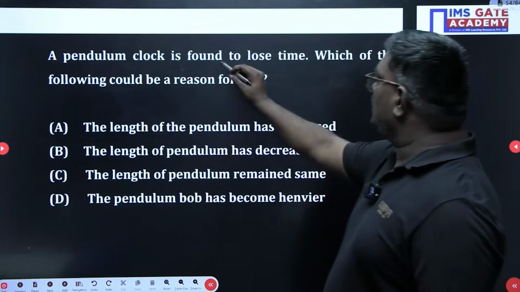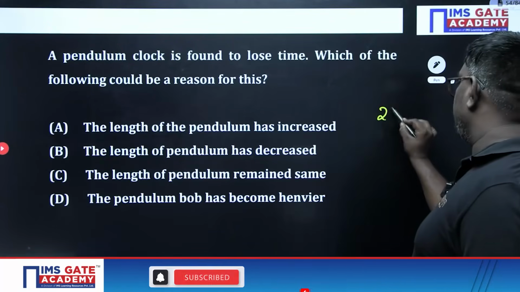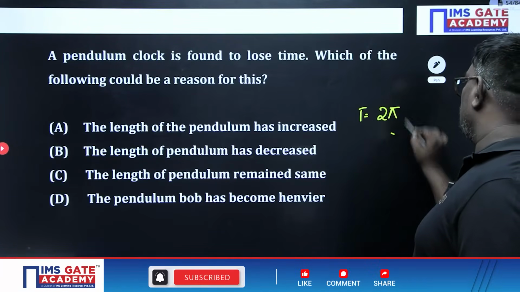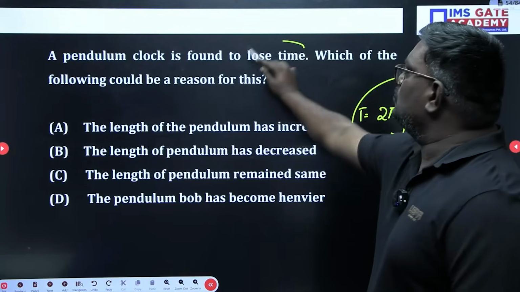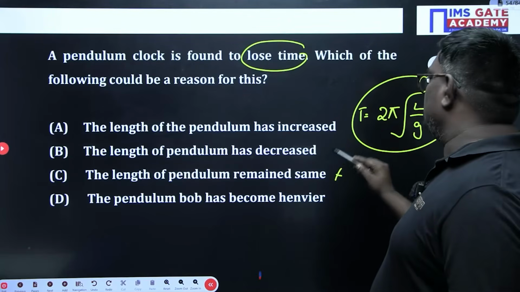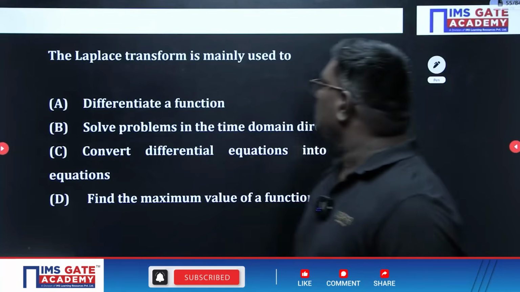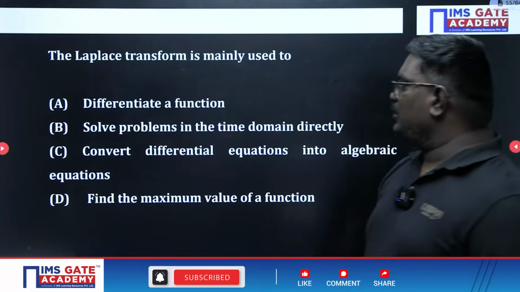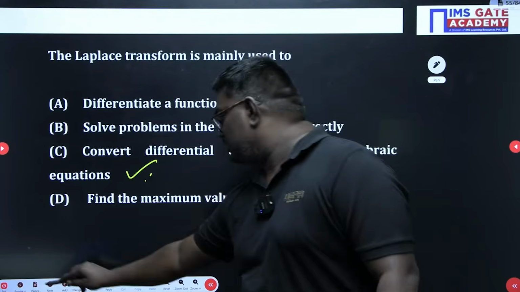A pendulum in a clock is found to lose time. Which of the following is the reason for this? Sir, the time period is given by the formula T is equal to 2 pi root L by g. A pendulum clock is losing time means the length of the pendulum has increased. So option B is the right answer. The Laplace transform is mainly used to convert differential equations into algebraic equations. This is the right answer, sir.